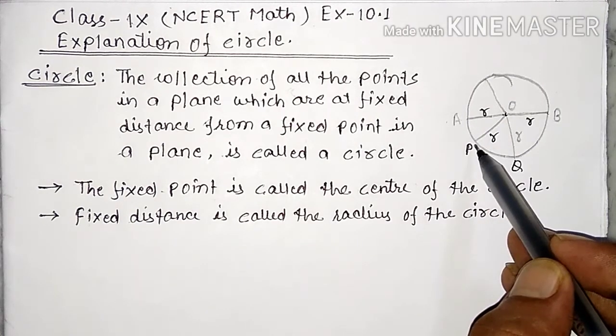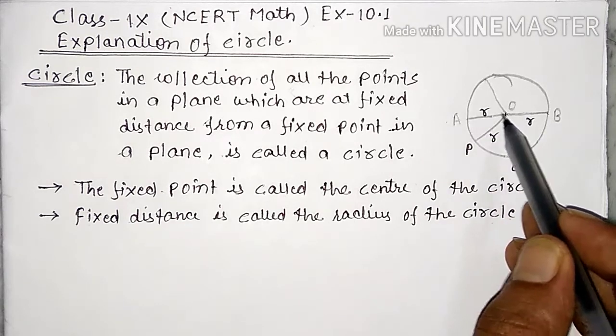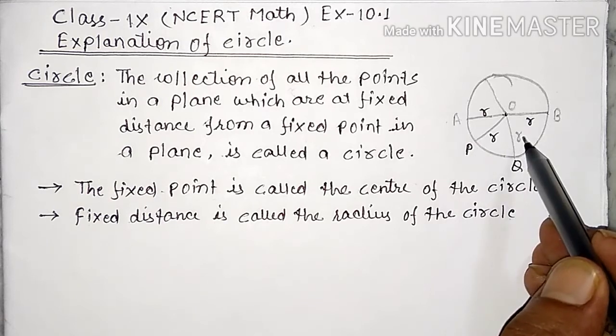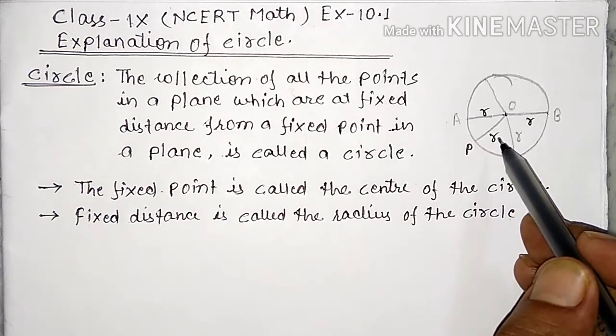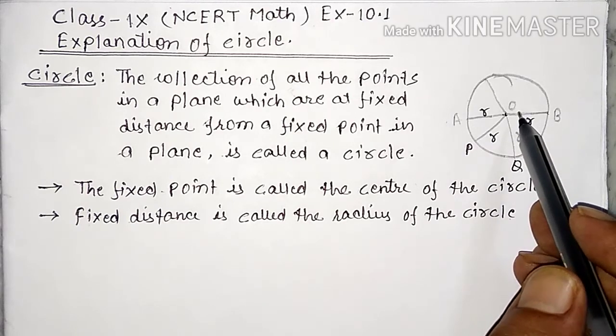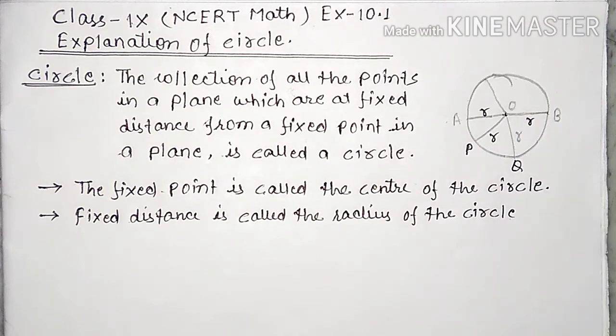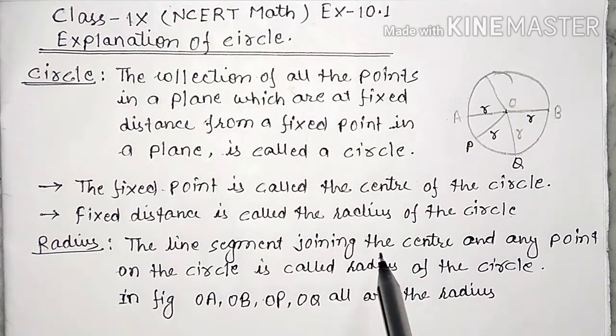Any point means it may be this point or any of the points. In a circle, we can draw an infinite number of radii, and we can also draw an infinite number of diameters. The radius is the line segment joining the center and any point on the circle.